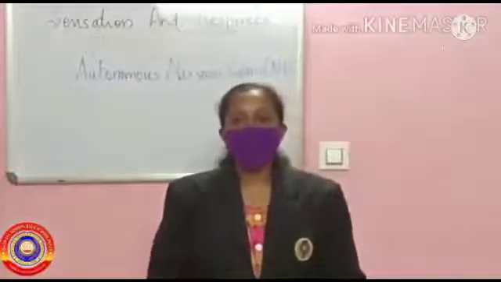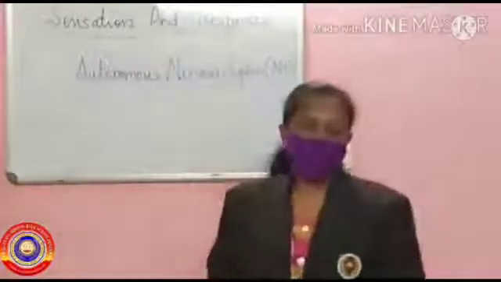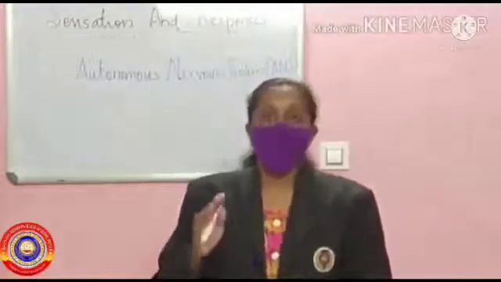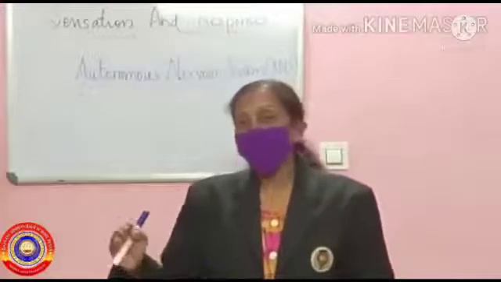Hi students, this is the last portion of our first chapter. Today our topic is the autonomic nervous system, also called ANS. First of all, I will explain what we mean by the autonomic nervous system. The activities that take place beyond the conscious level are controlled by the autonomic nervous system.